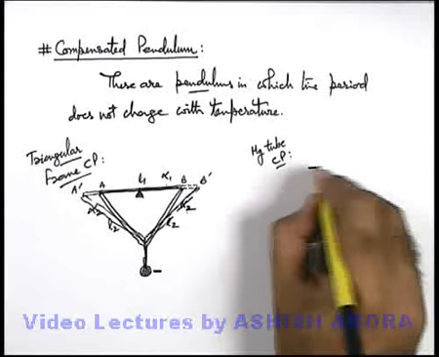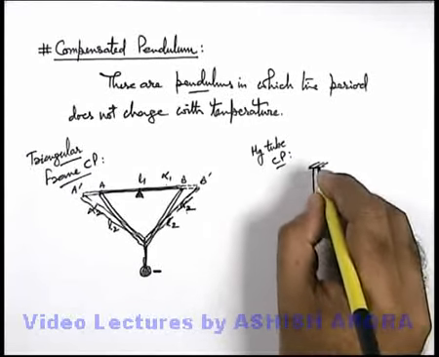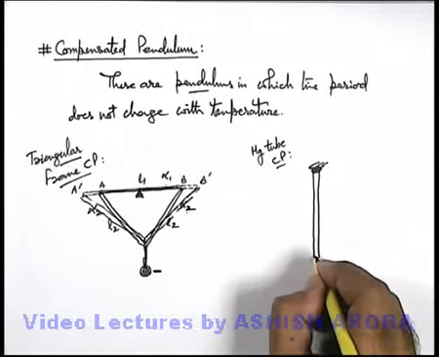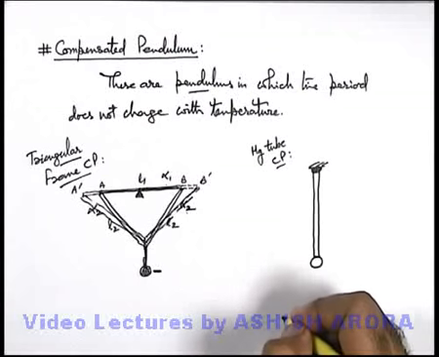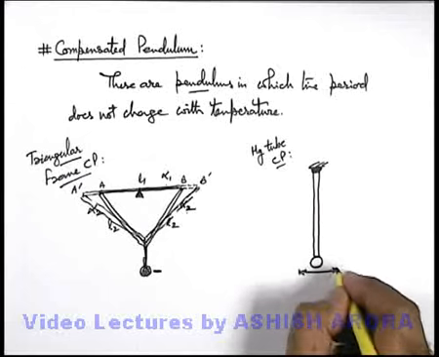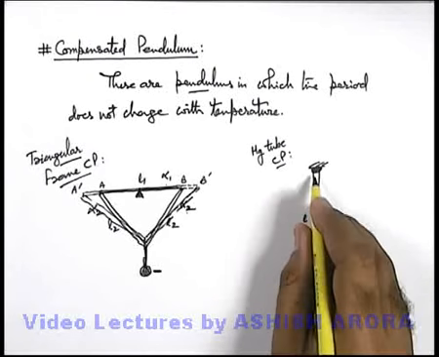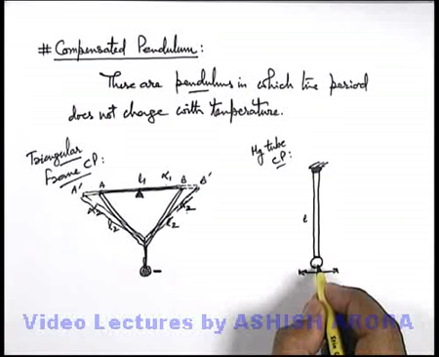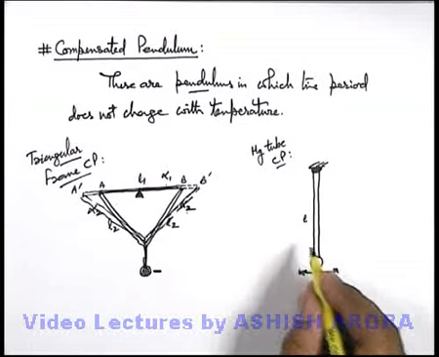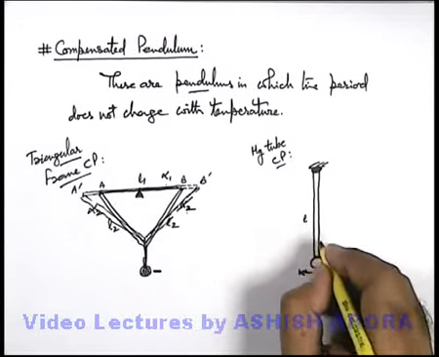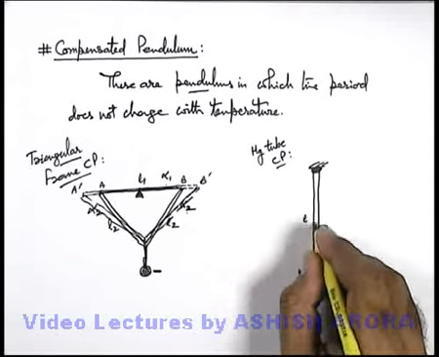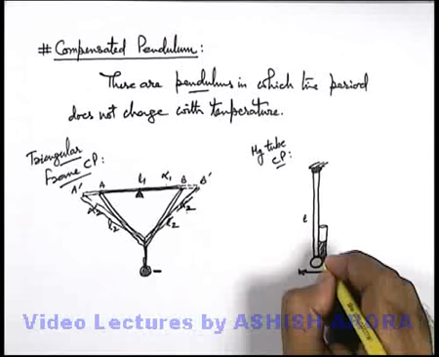Similarly, there is another compensated pendulum we can discuss qualitatively, that is the mercury tube compensated pendulum. In such a pendulum, we consider a rigid bar which is hinged at its topmost point, at the bottom of which a pendulum bob is suspended, and this is allowed to oscillate. But in such a situation, when temperature increases, the length of this rod will increase, and the temperature increment will result in an increase in time period. Now to compensate for this increase in period, we connect a narrow test tube along the length of this rod, and we fill mercury into it.